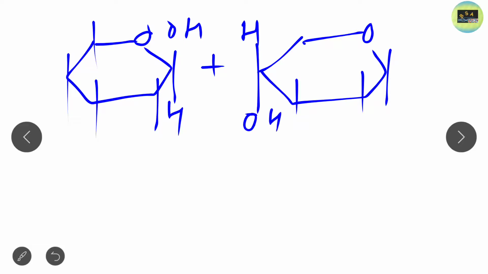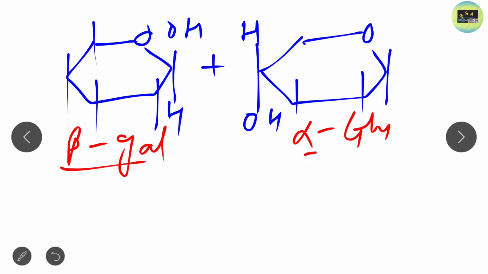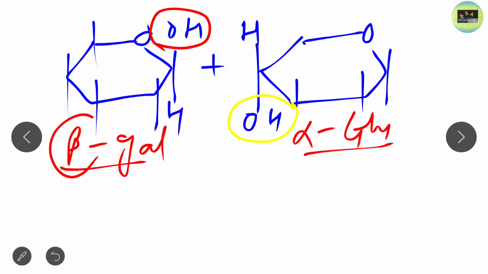Galactose is basically beta galactose here, and glucose is alpha glucose. When beta galactose and alpha glucose combine, the structure that is formed is known as lactose. But here is a twist. In the case of beta galactose, as it is beta, its OH group is above the plane, and as glucose is alpha, its OH group is below the plane. So here the structure is formed somewhat zigzag-like, a zigzag-like glycosidic bond will be formed.